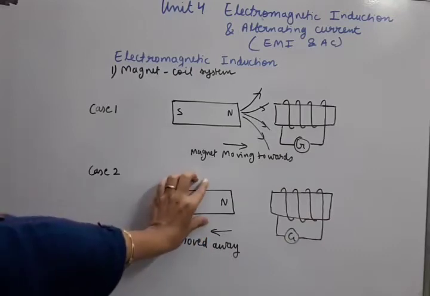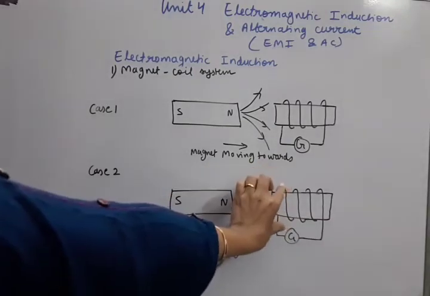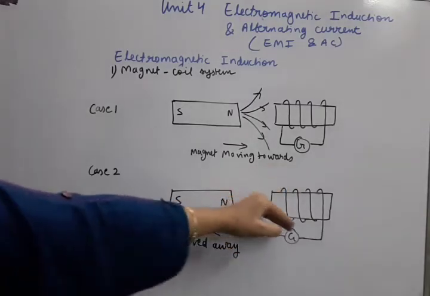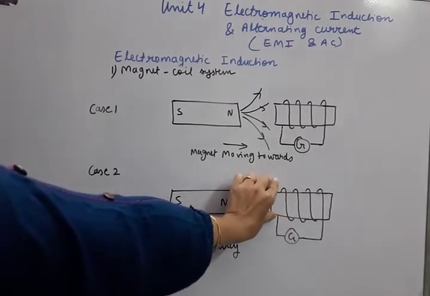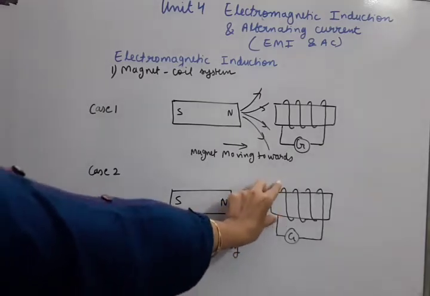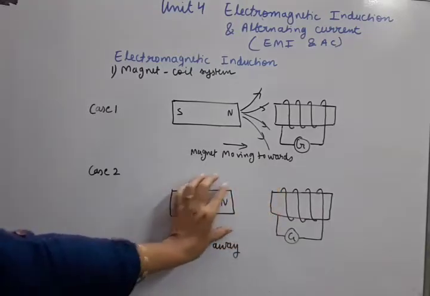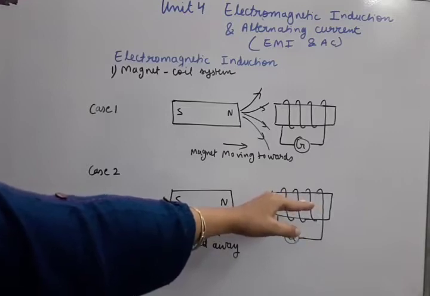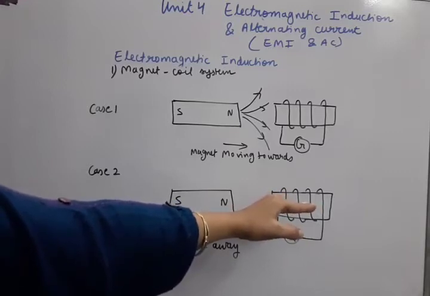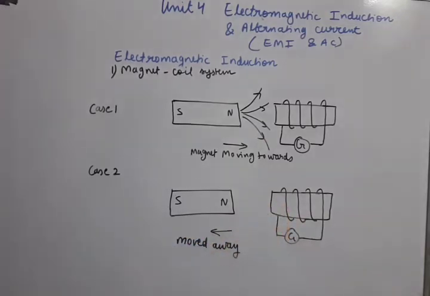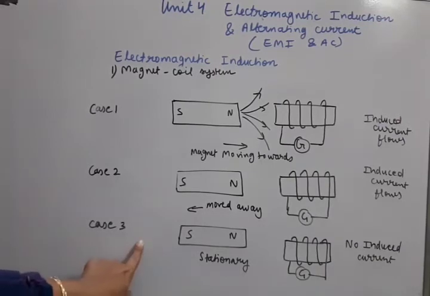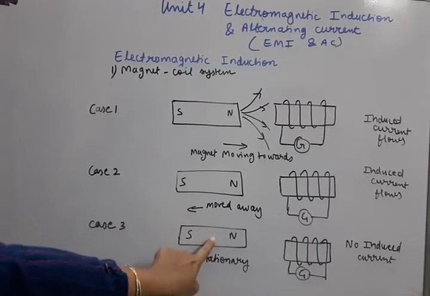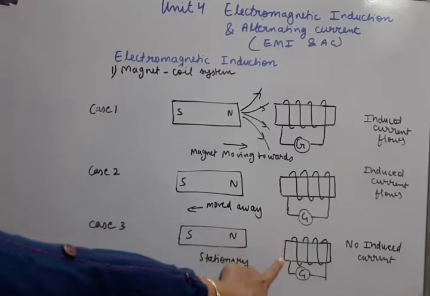Suppose I keep this magnet stationary and this coil also stationary. Now suppose four magnetic field lines are passing through this coil due to this magnet. Then if four magnetic field lines are passing once, and if both are stationary, then every time four magnetic field lines will cross through it. That means when there is no change of magnetic flux, then no induced current. So this can be the third case. We can draw this third case separately, if the magnet and the coil both are stationary.